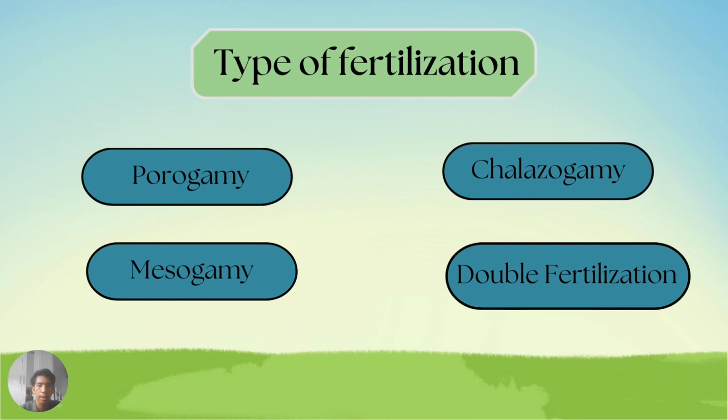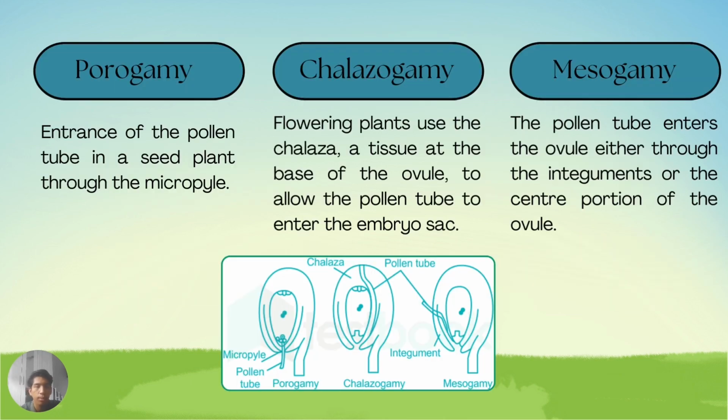So we go to the types of fertilization. There are four types: porogamy, chalazogamy, mesogamy, and double fertilization. Porogamy is the entrance of the pollen tube in a seed plant through the micropyle.